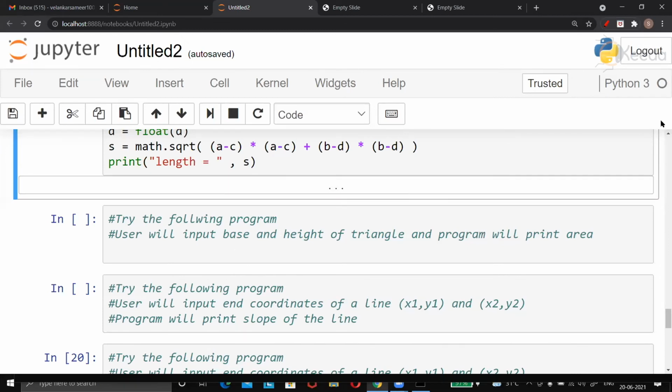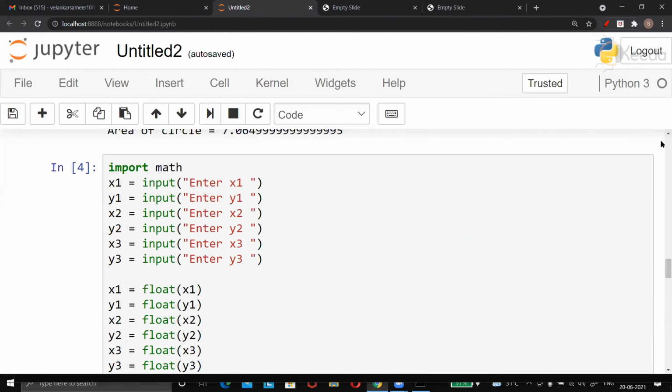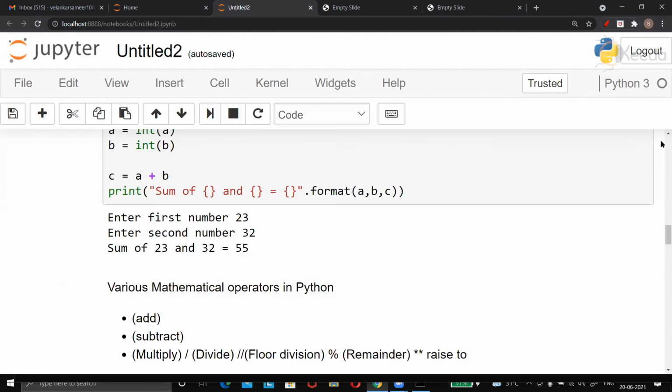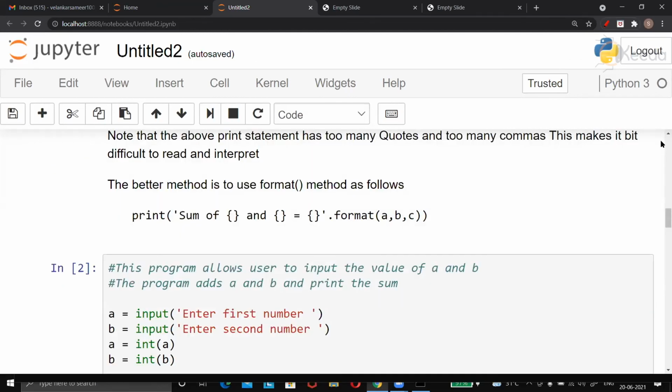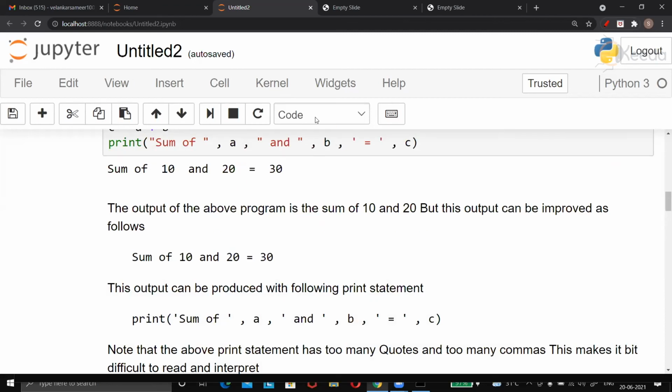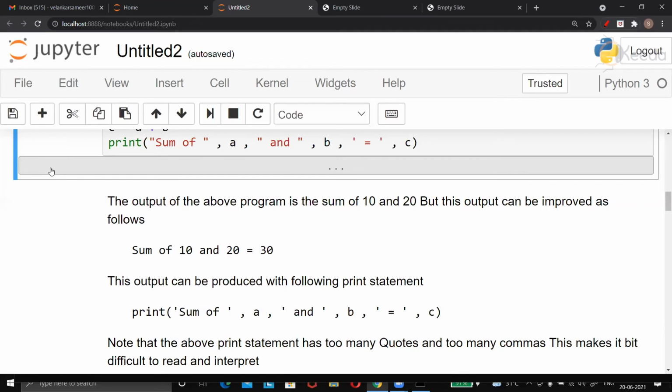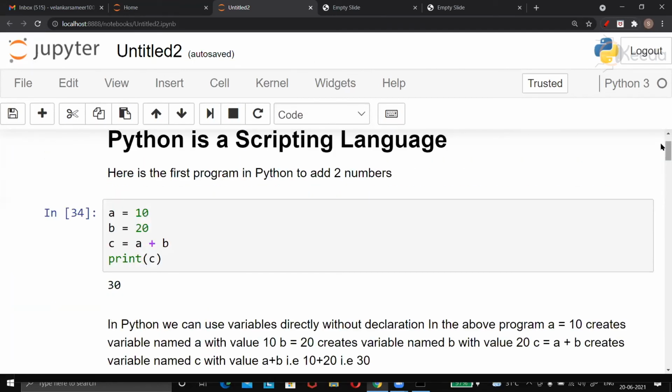okay. So just take care about this. Otherwise, there is a danger that you may lose your notebook. So some kind of hard work like this has to be done. This is the output. I'll hide it, and then I will come out of Jupyter Notebook and all that. There's another output here. Okay.